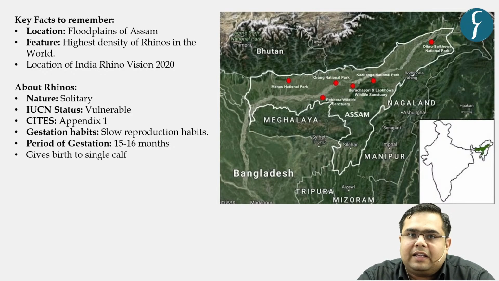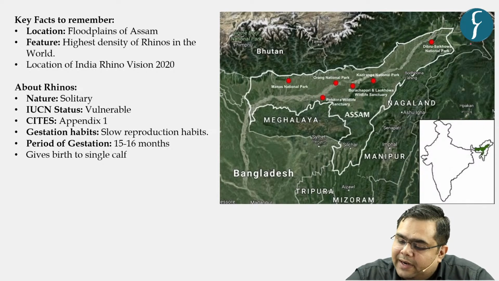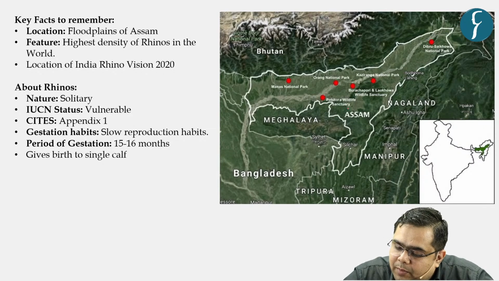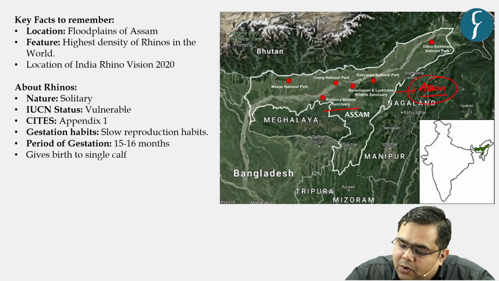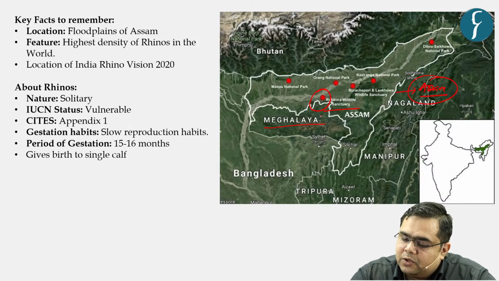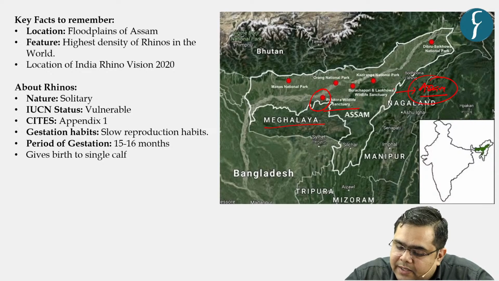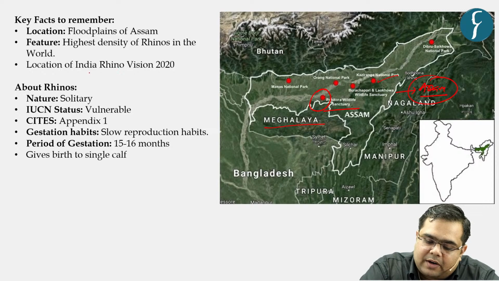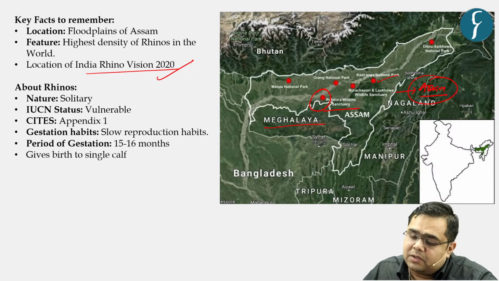Now, what are the key facts with respect to the rhino? First of all, let us take a look at the location of Pobitora Wildlife Sanctuary. It is located in the state of Assam. And where is it located? Very close to the Meghalaya border. Again, we'll see that it is located in the central part of Assam, very close to Meghalaya, right? So again, syllabus mapping, and it is a place where Indian Rhino Vision 2020 was initiated.